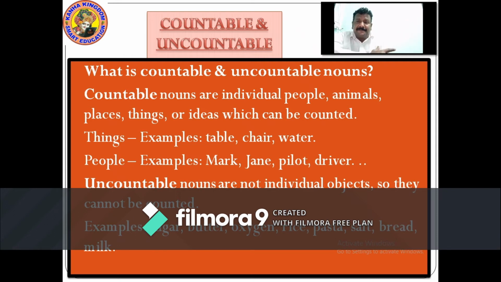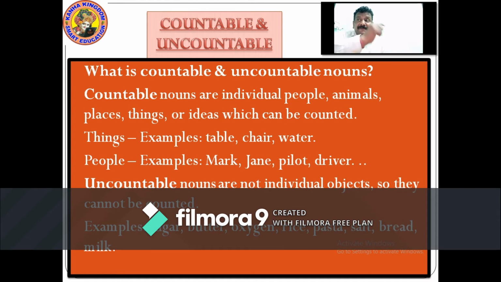In the things we will get some examples. Table, chair, water. These are the countable things. People, for example: Mark, Jane, pilot, driver. These are all countable when it comes to people. These are the examples where individually you are seeing things and people. An animal also, if you go: horse, dog. Place, if you go: Delhi, Calcutta, Didwana, Rajasthan. When you talk about all these things, these are all countable.